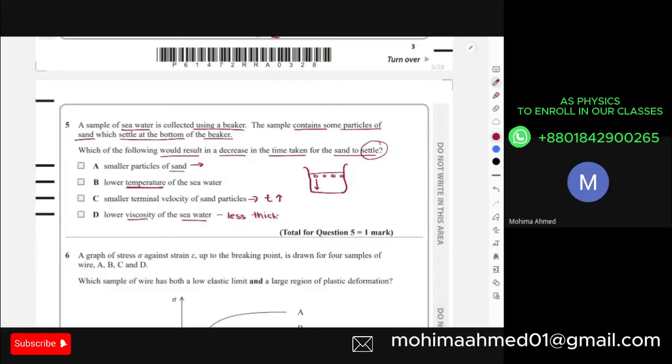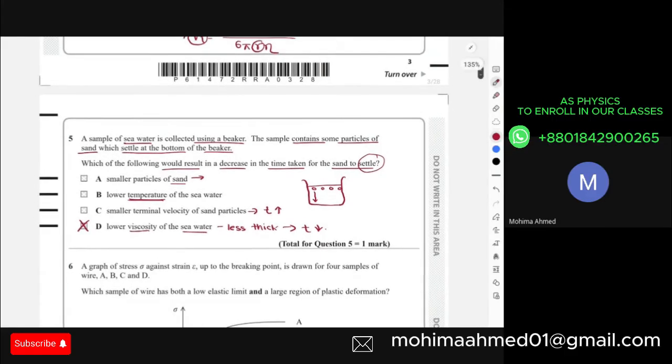With the smaller resistance, it can obviously achieve a larger speed and travel in a smaller time. Smaller time means it would have a decrease in time. This is the only case over here. Option D is the only answer that connects the time directly with the property of the liquid. Is this clear? Any questions so far? No, teacher. No, miss.